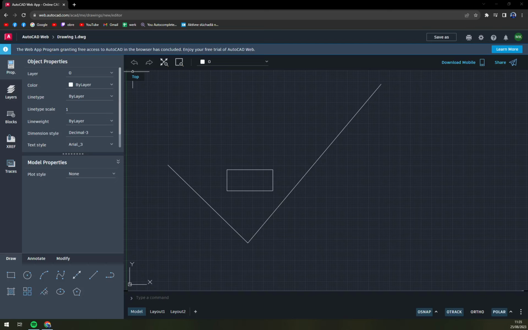Hello guys, my name is Matthew, and in today's video I'm going to show you how you can easily align objects in AutoCAD. I'm going to do it in the web version of AutoCAD.